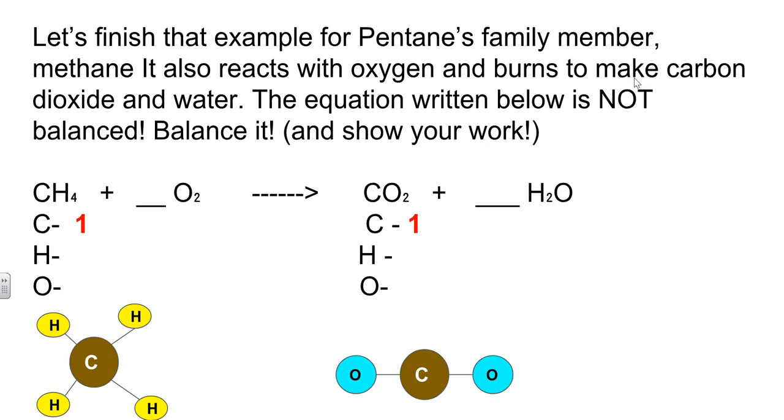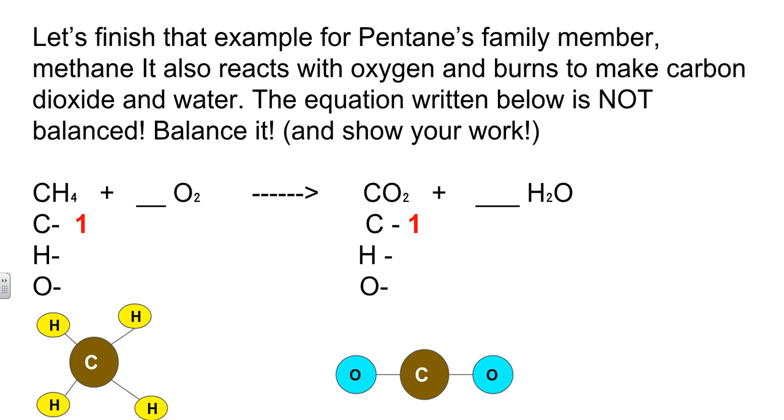Let's look at one of pentane's family members. This is methane. Methane is CH4. It also reacts with oxygen and burns to make carbon dioxide and water. The equation written below is not balanced, but we need to figure out how to balance it. We already know that CH4 is 1 atom of carbon and 4 atoms of hydrogen.